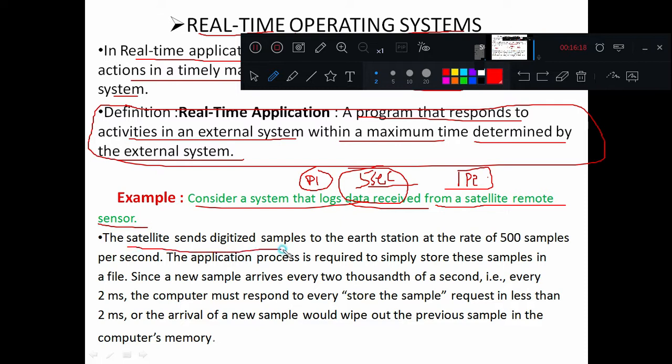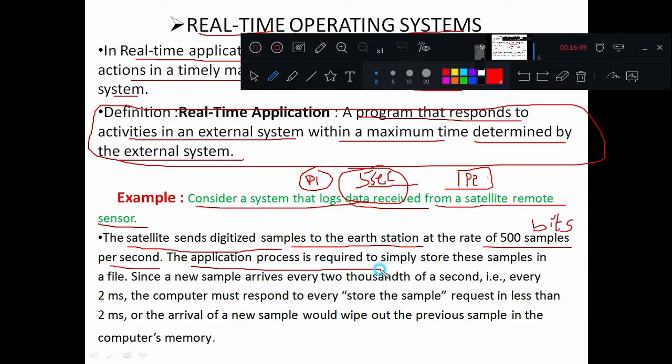The satellite sends digital samples to the earth station at the rate of 500 samples. This rate is not important, what I'm trying to explain is important. So it is sending 500 samples per second. Let us say you can take 500 bits instead of samples. So the satellite is sending 500 bits per second, the data in the form of digitized data.